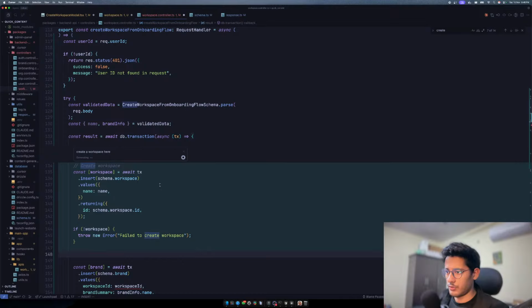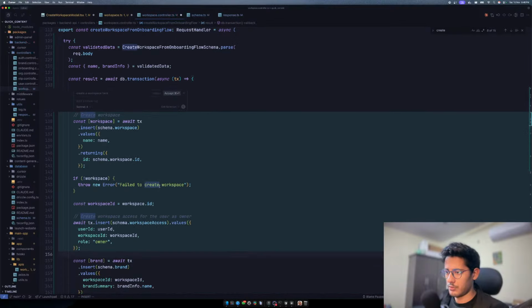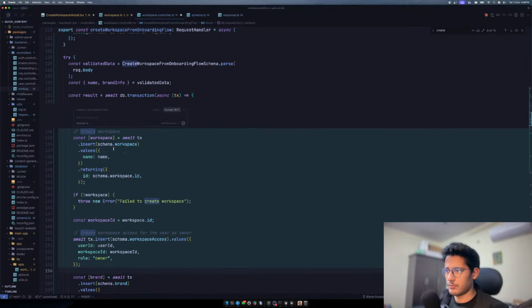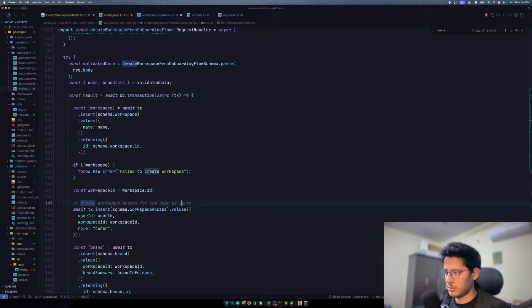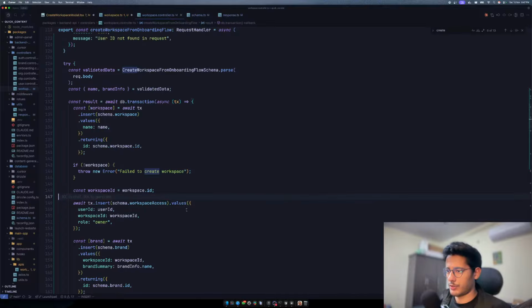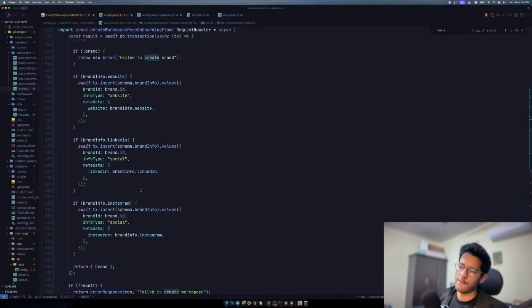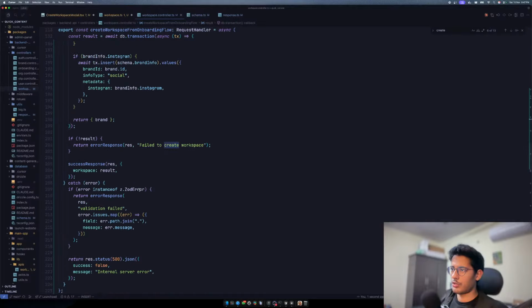So let's create a workspace here. Cool. And we'll have to, yeah, that makes sense. Accept. So workspace access is basically who is having the workspace access, and this is the owner of that workspace. Pretty cool. And we created the workspace, which is pretty cool. Okay, all of this looks fine to me, although I'm not sure this will work or not.